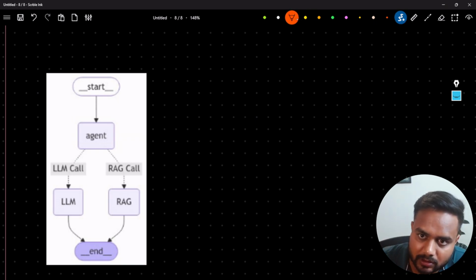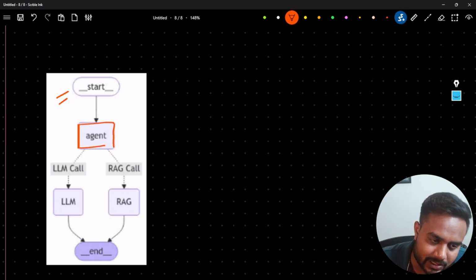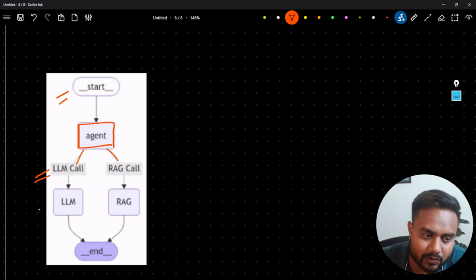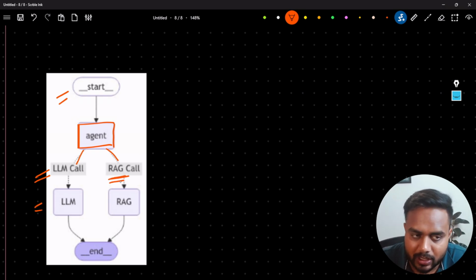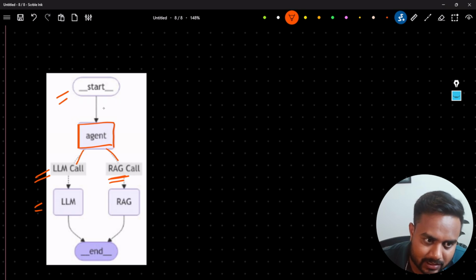Now, guys, inside this workflow, as you can see what we are doing: the workflow is going to start from here. This is start, basically it will give the input to this particular agent. Now this agent will give some output, and based on that output, we're going to decide whether I have to take a simple LLM call, or I need to go through with the RAG call. So let's say I passed any sort of a question.